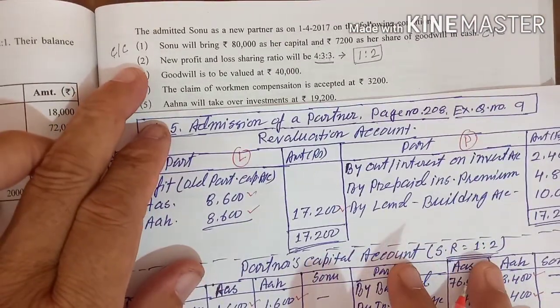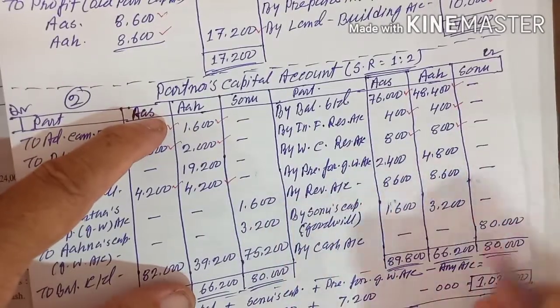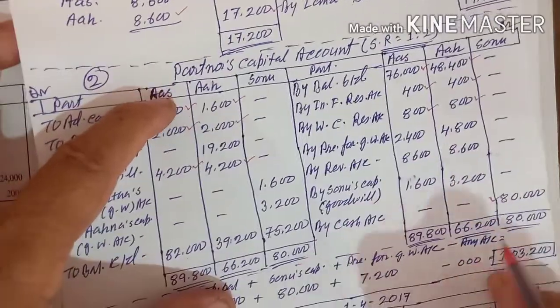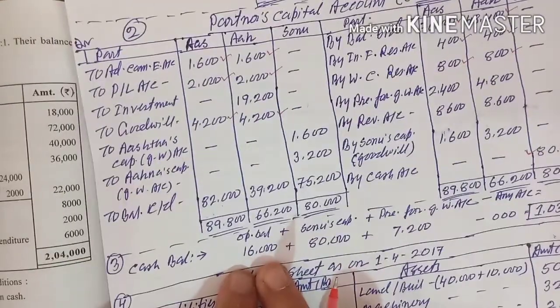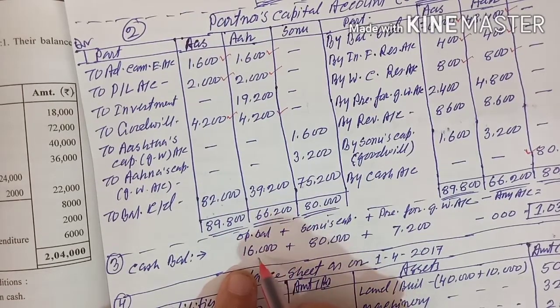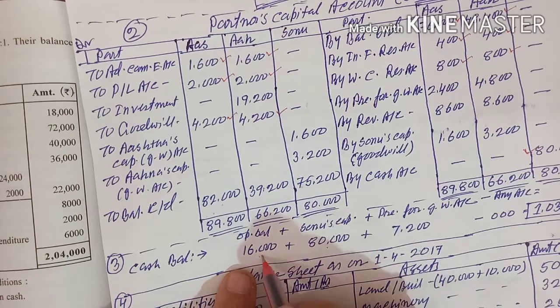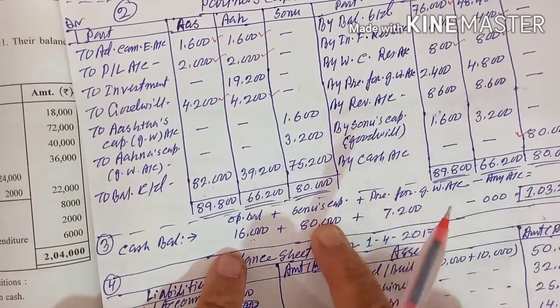First, Sonu will bring rupees 80,000 as her capital. The journal entry: cash account debit to Sonu's capital. Sonu's capital account credit by cash of 80,000. And one more effect will come in the cash account. I have not opened the cash account. Here the opening balance of cash was 16,000, and Sonu is bringing cash of 80,000. 16 plus 80. I don't have space, so I have not opened the cash account.